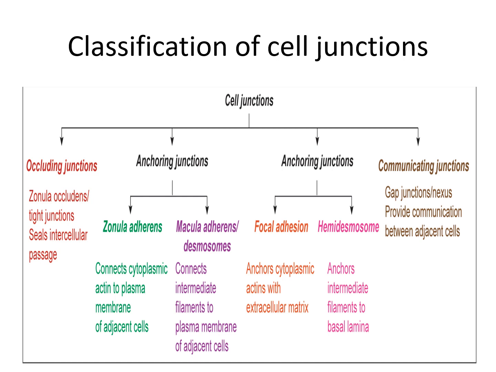In the occluding junction, we have zona occludens, which is also known as tight junction. The communicating junctions are the gap junctions or nexus, which are filled with connexons. And the anchoring junctions include zonular adherence, macular adherence, focal adhesions, and hemidesmosomes.